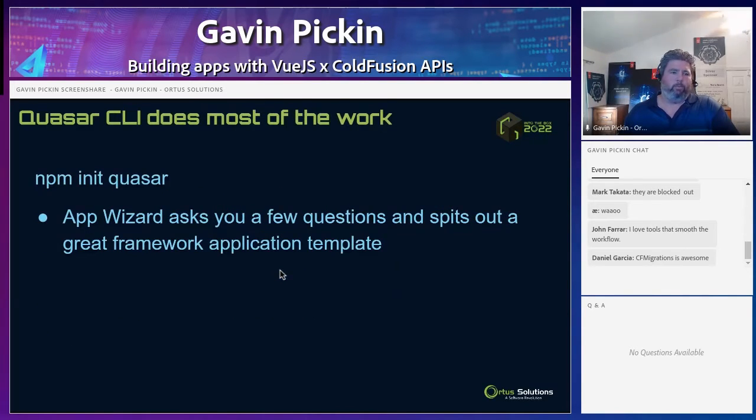And when you're starting an app with Quasar, the CLI does most of the work too. So through npm, we can do an npm init quasar once we've installed the Quasar CLI. And then your app wizard asks you a few questions and spits out a great framework application template as well. So it does a lot of work for you.